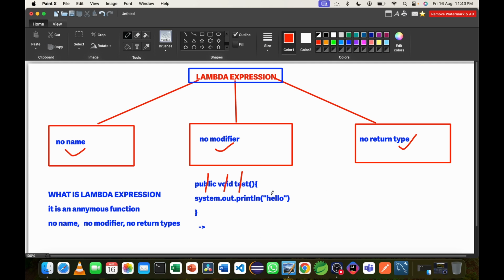So what do we have left? We write the lambda expression here, then the curly bracket, System.out.println with the hello message, and then the closing curly bracket. So this is what we have.